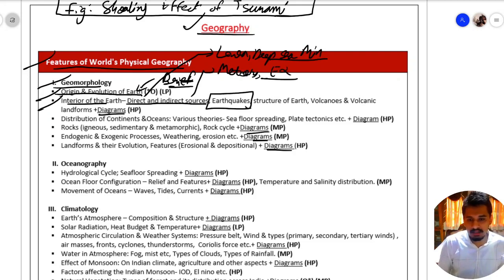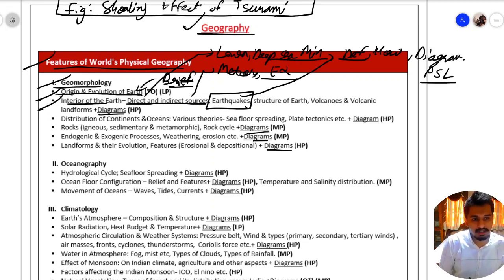In earthquakes we should know the definition of earthquake, how they occur, their diagram, along with the three kinds of wave, that is the P, S and L waves, and the shadow zone of earthquake. Then in structure of the earth you should know about the three layers, that is the lithosphere, the mantle and the core, and the composition of these layers.